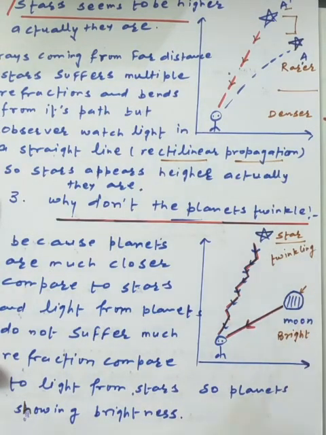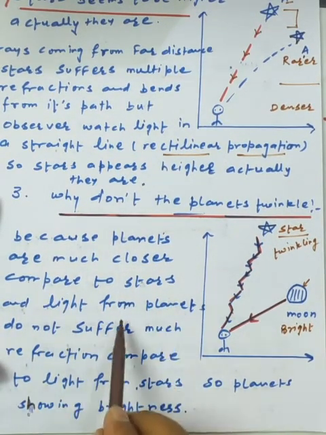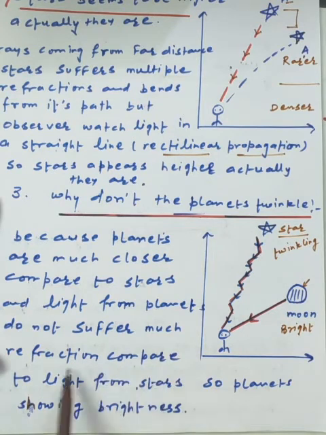So this is one of the basic general applications we have, because planets are much closer compared to the stars, and the light from the planet does not suffer much refraction compared to the light from the star. So the planet shows brightness. Okay, so this is the third application we have.